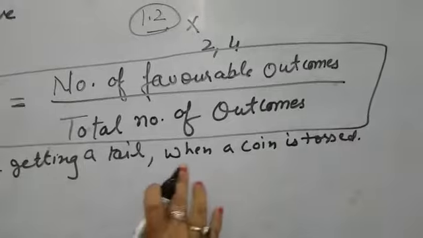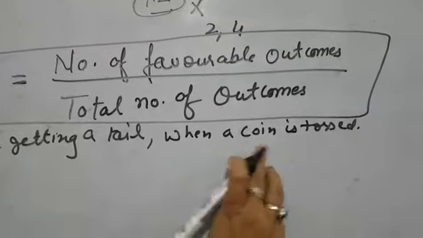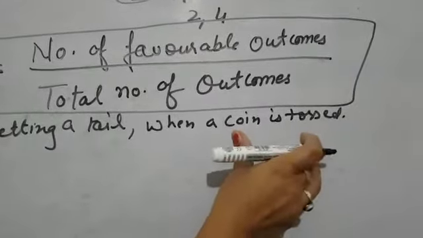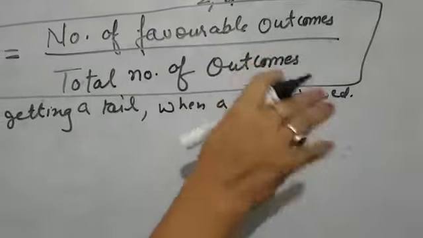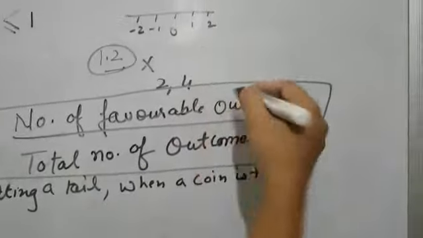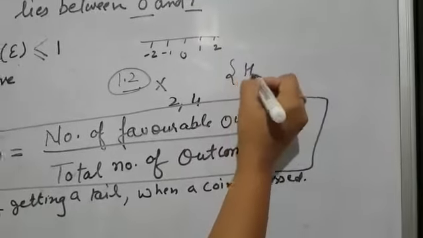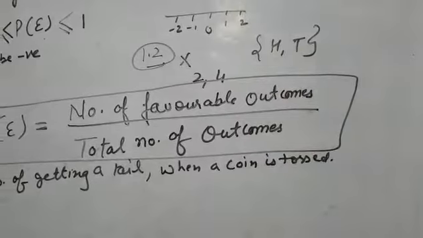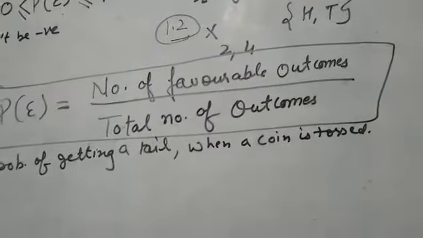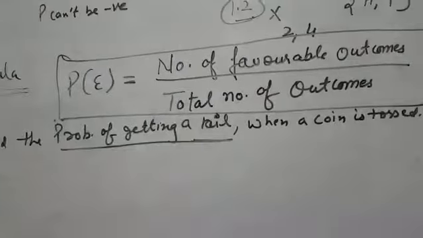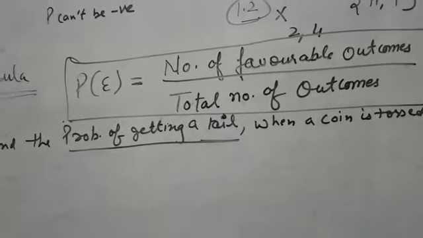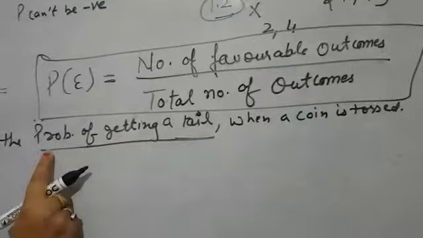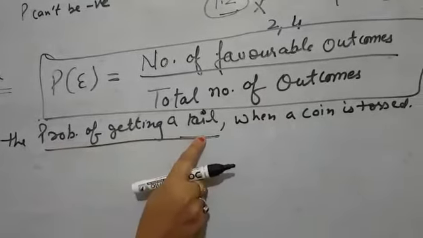The experiment is tossing a coin, and I have told you that when I toss a coin, two possible outcomes are H and T. Either head will appear or tail will appear.